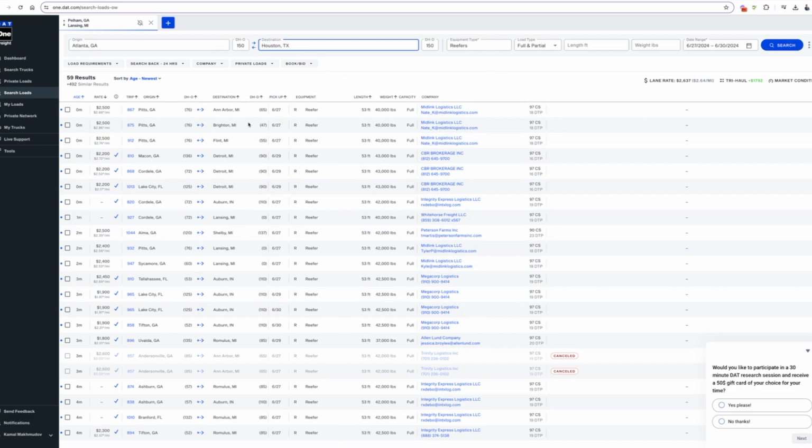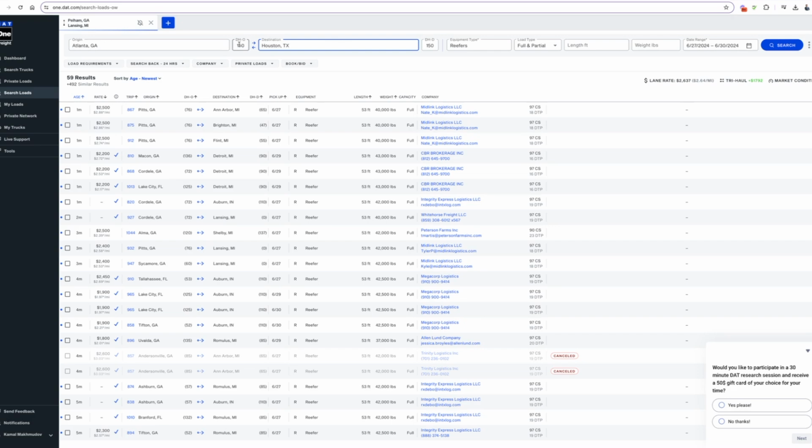What are these partial loads or the results? The load requirements, search back, a company, private loads, book or bid, DHO. You don't have to worry about this, but the basics are very important. Let's lay down the foundation and we build from there. Now, we have Atlanta, Georgia as an origin, and then we go to Houston, Texas, which is the destination.